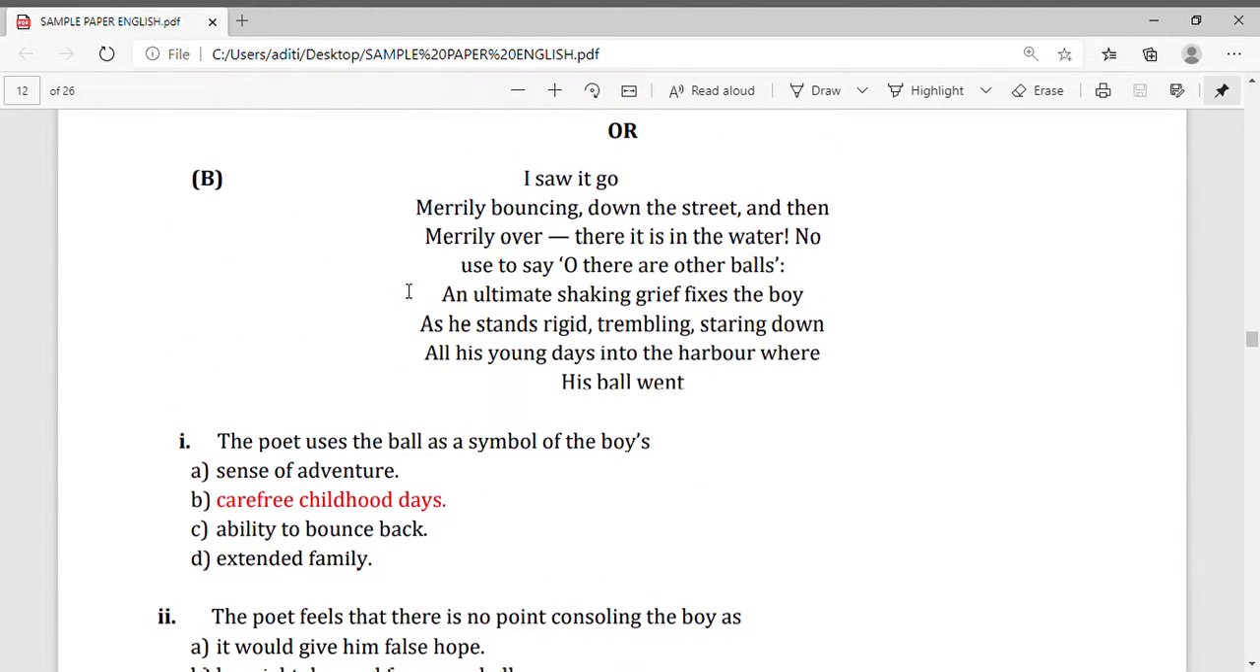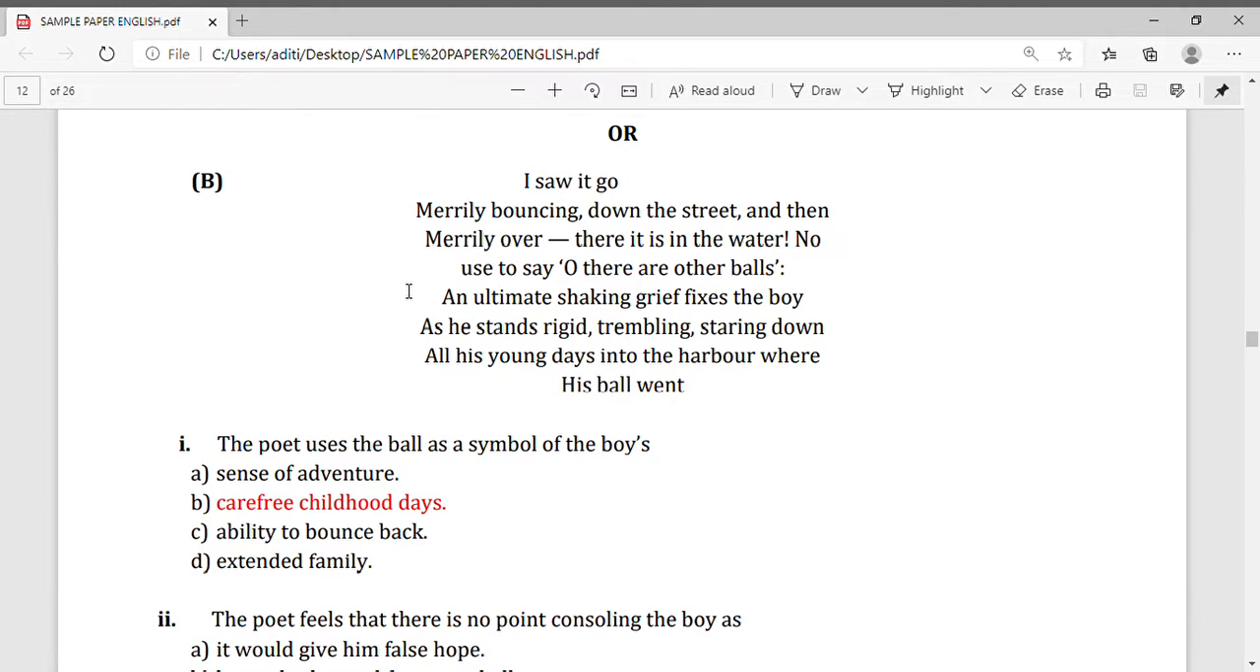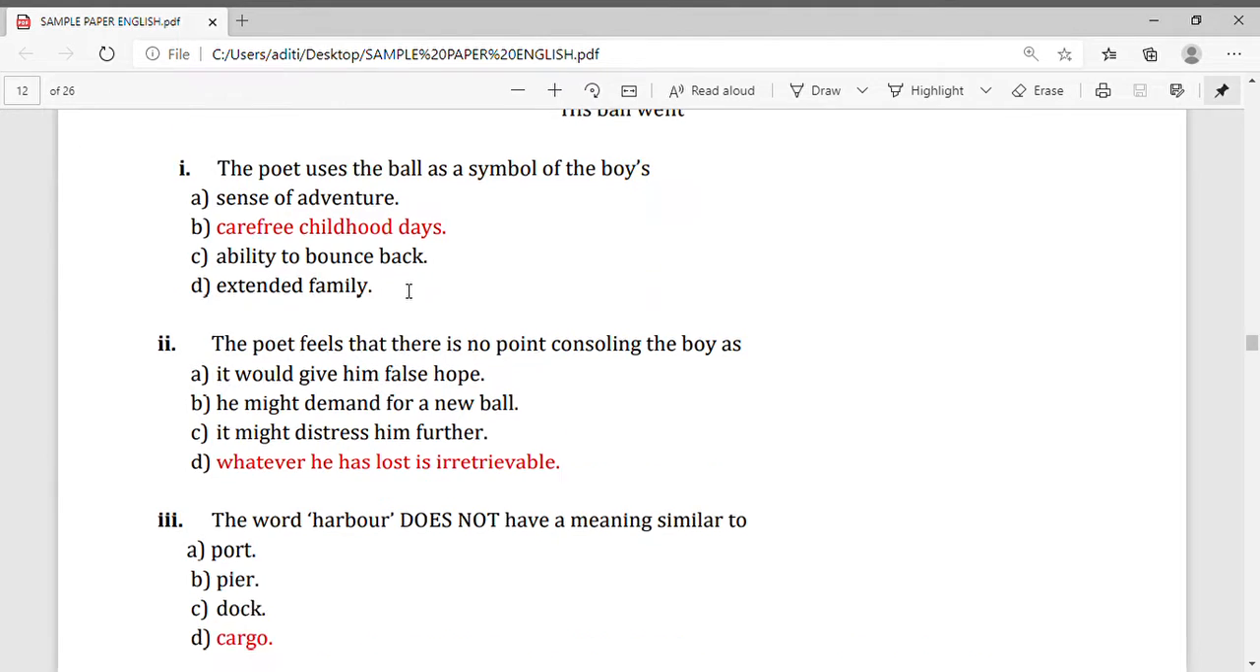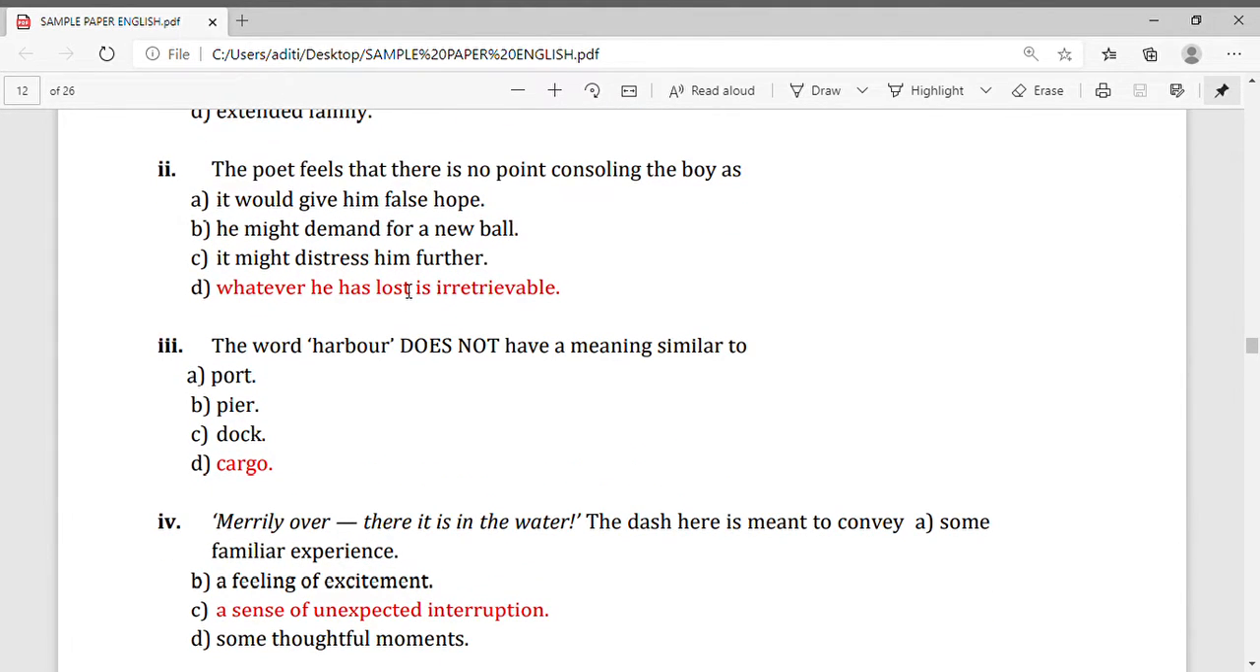I'm showing you this Ball Poem once again. Now see the question number 1 they have asked. The poet uses the ball as a symbol of the boy's sense of adventure. Four options are given and the correct answer is the carefree childhood days. Now question number 2. The poet feels that there is no point consoling the boy as.